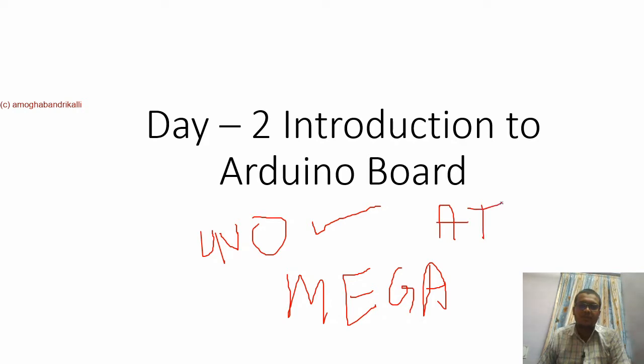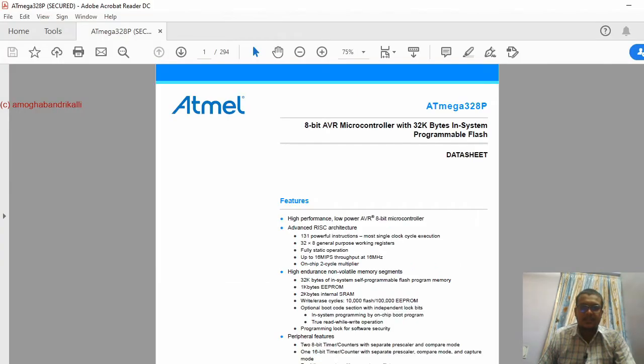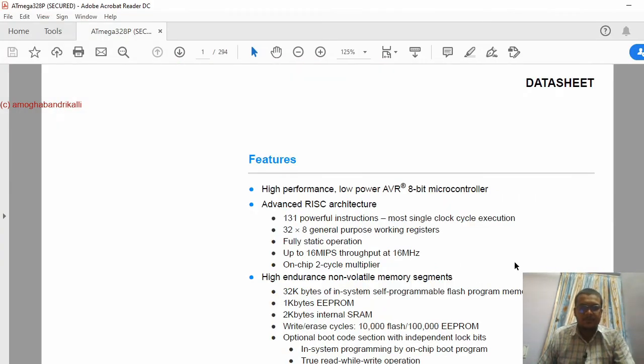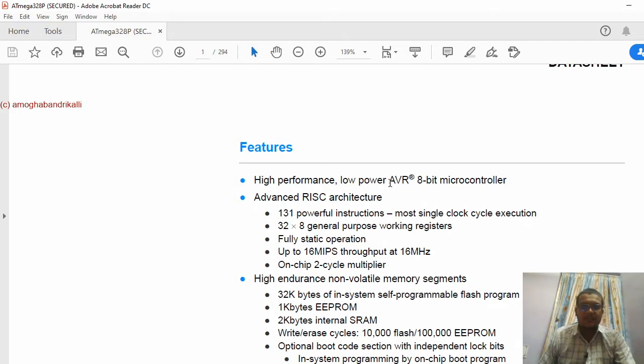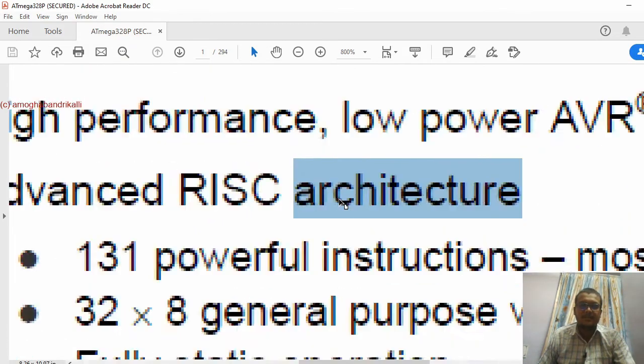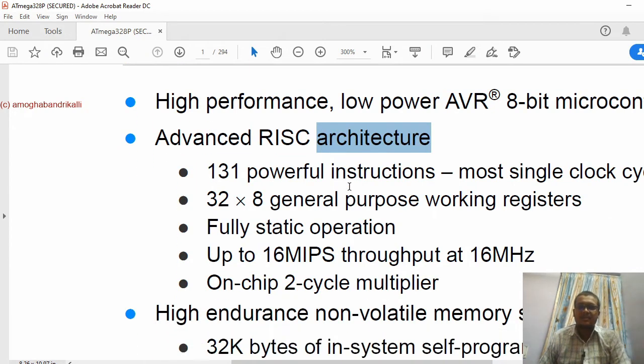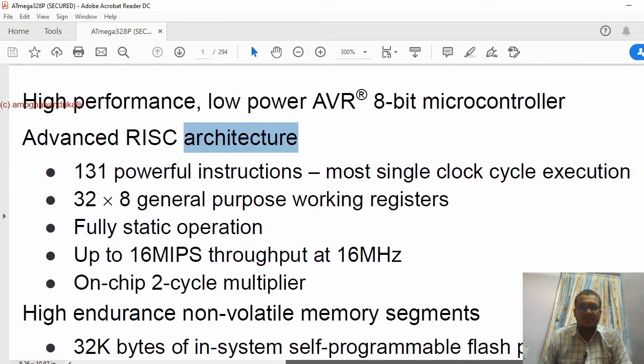It makes use of an Atmel microcontroller, so we are going to see the Atmel microcontroller data sheet now. The data sheet has been given here. It is an AVR 8-bit microcontroller with a RISC architecture. Yesterday we saw RISC and CISC architectures. It has 131 powerful instructions, most with single clock execution. All RISC architectures have single clock execution.